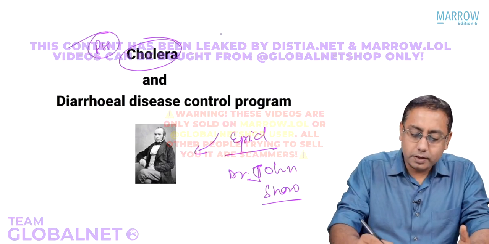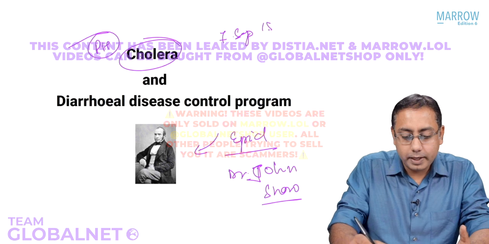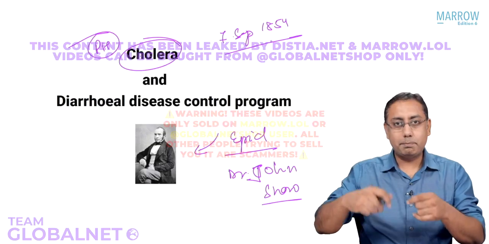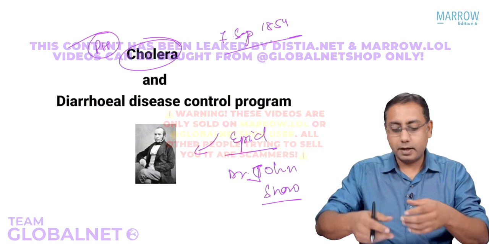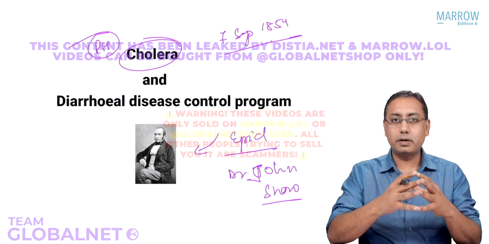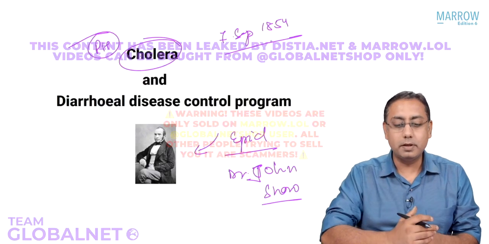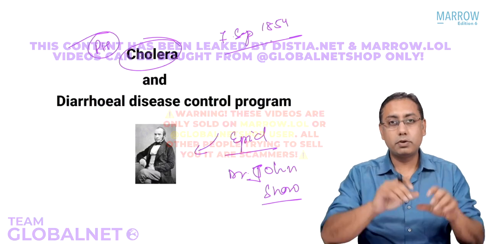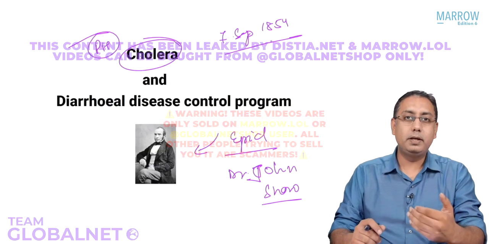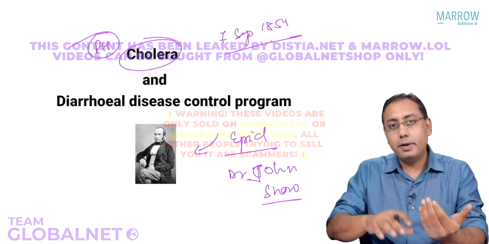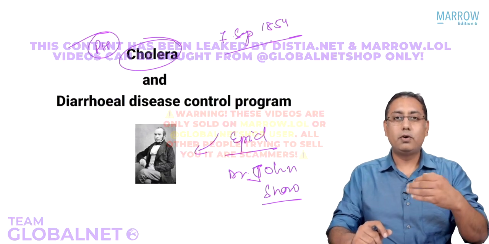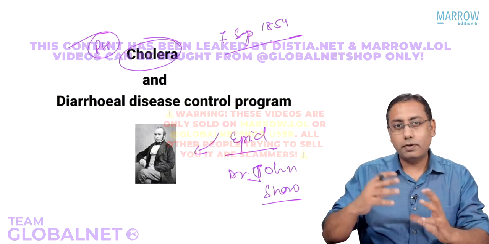On 7th of September 1854, Dr. John Snow broke the handle of that Broad Street pump. There was a water pump, and he broke the handle because he thought that we had found the reason why cholera happens in people. So he was the first person who drew a spot map and postulated that cholera could probably be a gastrointestinal infection, compared to what was thought earlier: a bloodborne infection, or spread through air, or a neurological disease. So a lot of hypotheses were there.